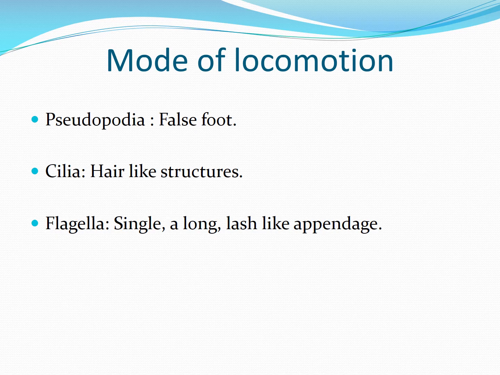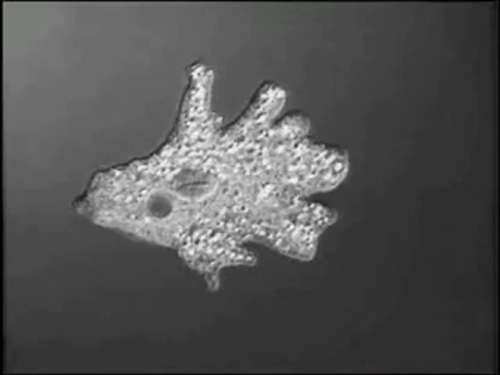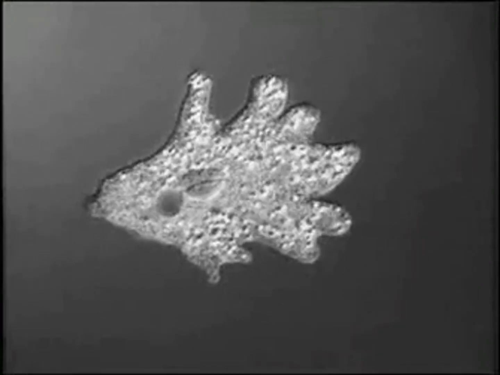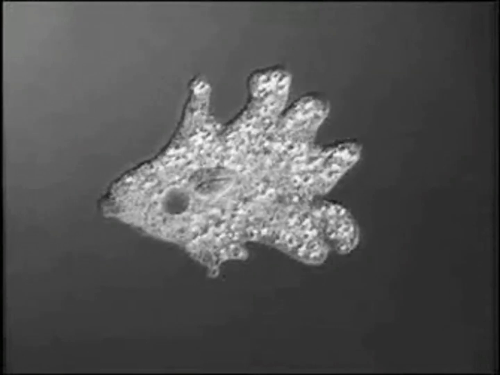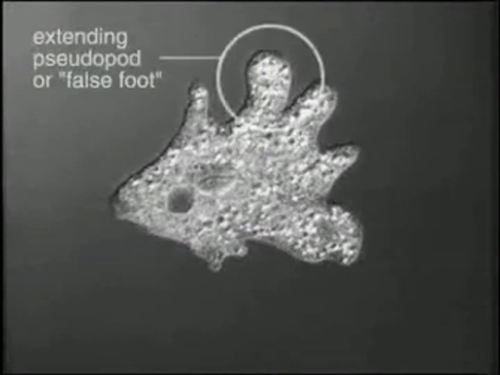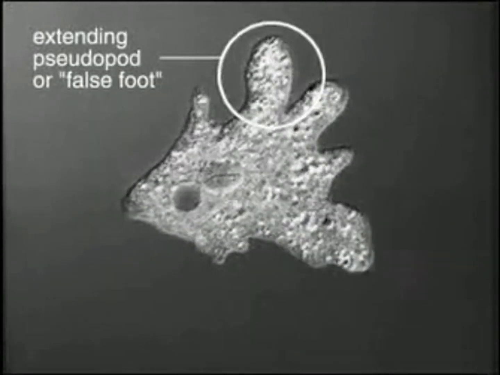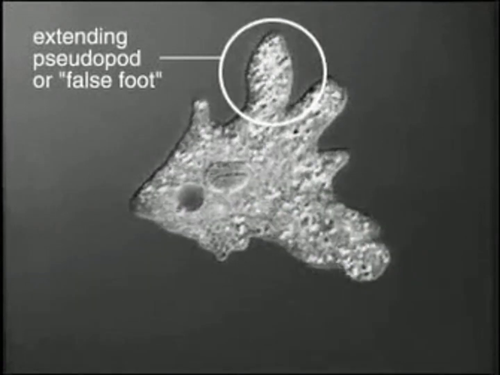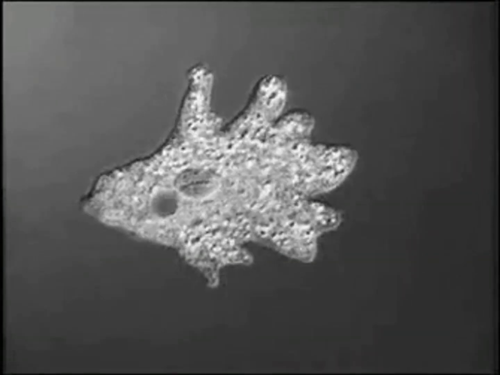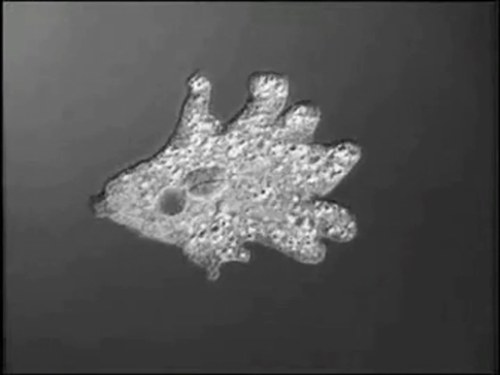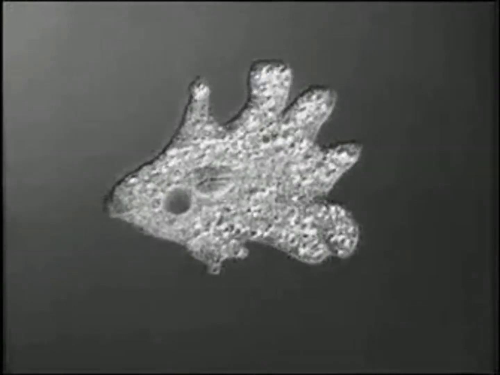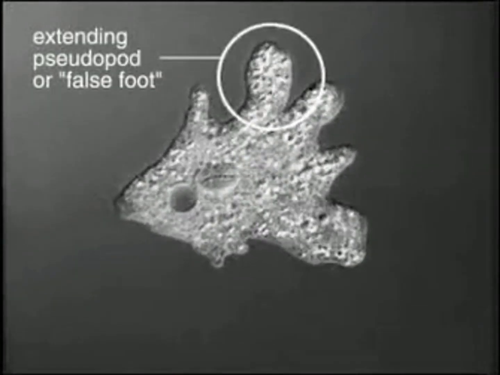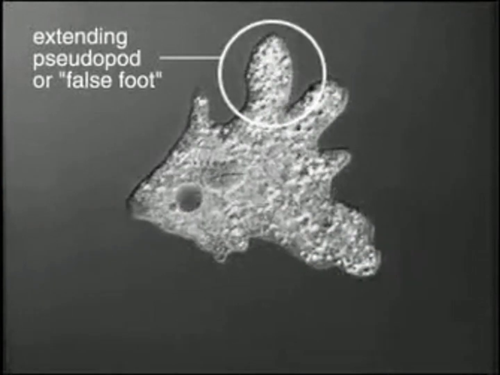We will look at each one of them. First, we will look at pseudopodia. As I already told you, pseudopodia is seen in organisms like amoeba. If they want to move to the left, they extend that part of the body, and if they want to move towards the right, they extend that part of the body. So the extended part of the organism is called a pseudopod or pseudopodia.